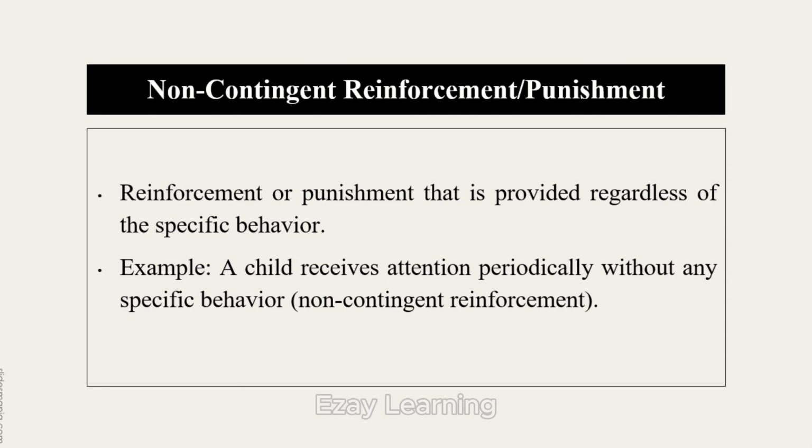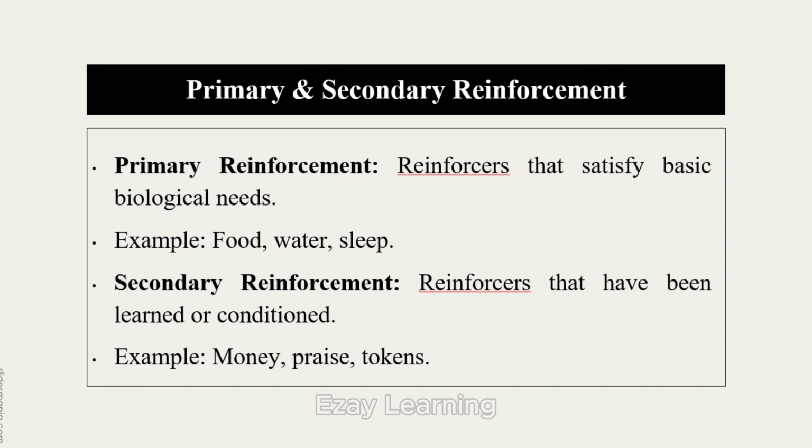Next is non-contingent reinforcement and punishment. By the term non-contingent, it means unconditional or non-conditional, which means the reinforcement or punishment will be provided regardless of the specific behavior. Example, a child receives attention periodically without any specific behavior. So after a specific time interval, the child is receiving attention, whether or not the specific behavior is happening. It means that the reinforcement or punishment is not based on the specific behavior. It is non-contingent.